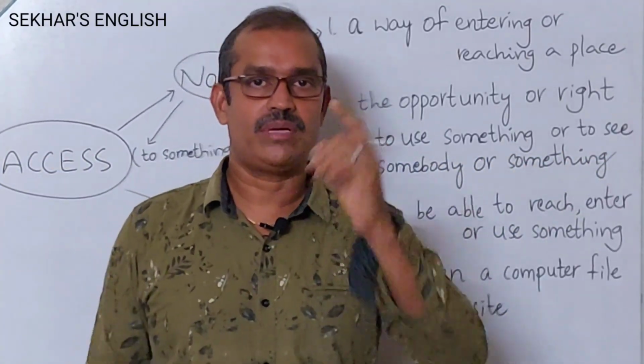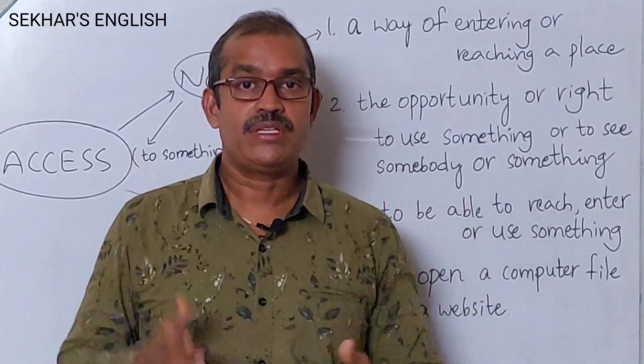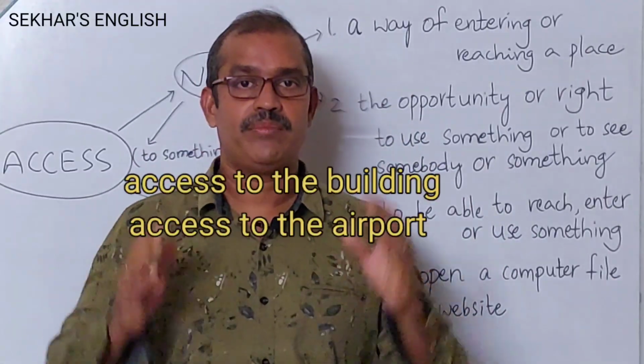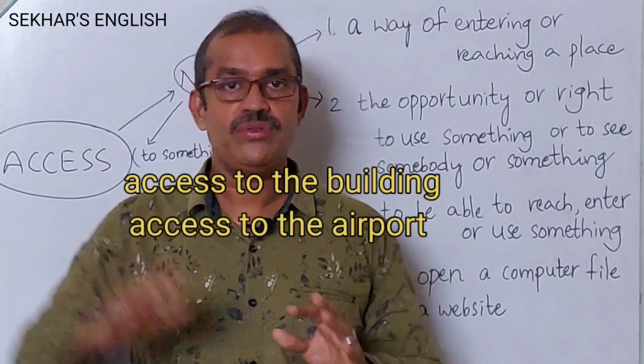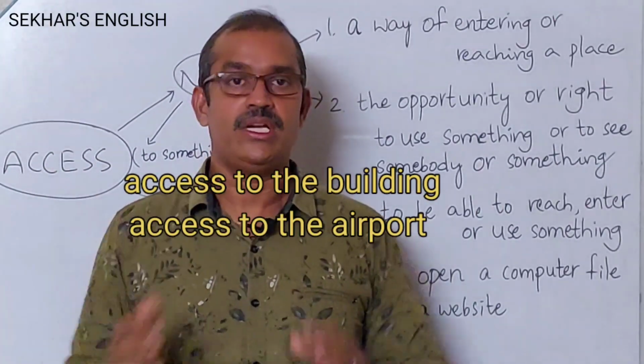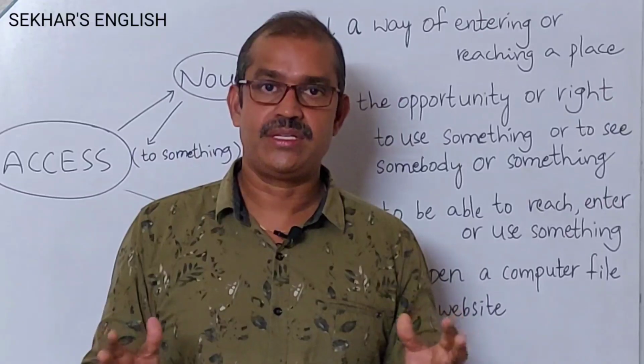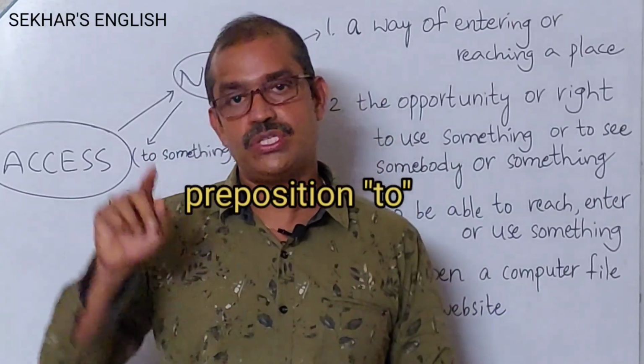Friends, here you have to observe one thing. The police gained access to the building. The only access to the airport. Here you see to the airport, to the building. So after access as a noun, you have to use to.